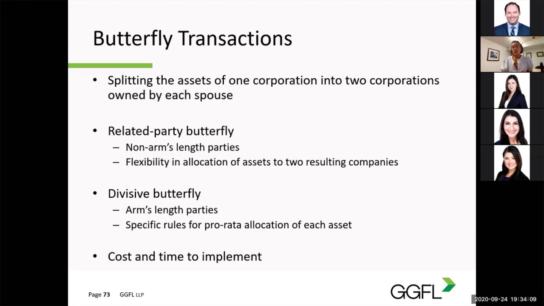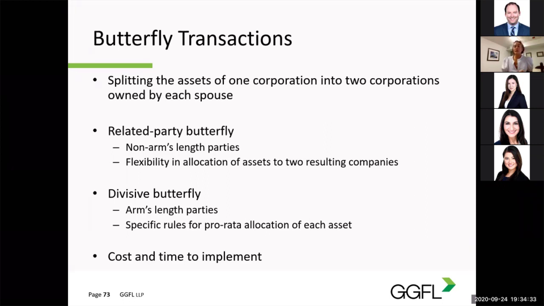In a situation where both spouses are professionals and operating their practice under the same corporation, dividing corporate assets using a butterfly transaction may be an option. This is basically splitting the assets of one corporation into two companies, one owned by each spouse, without incurring income taxes. There are generally two ways to achieve a butterfly transaction: the related party butterfly and the divisive butterfly.